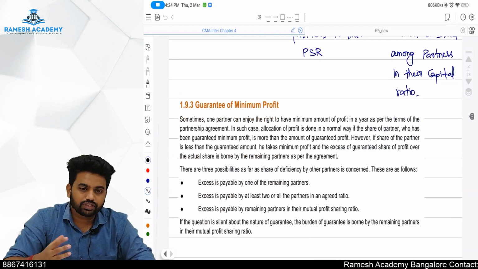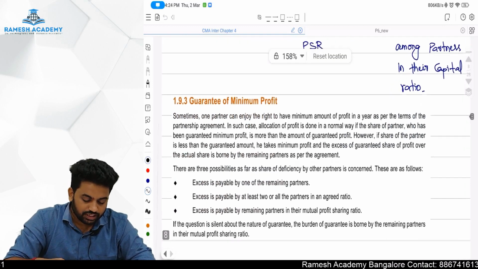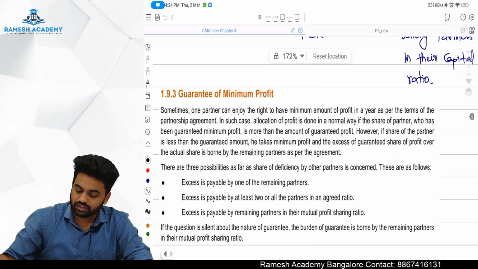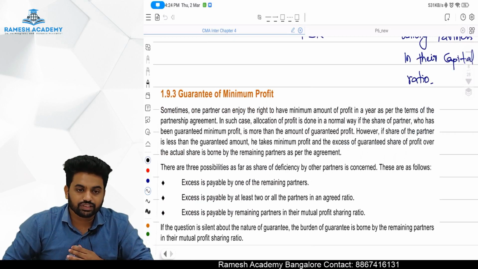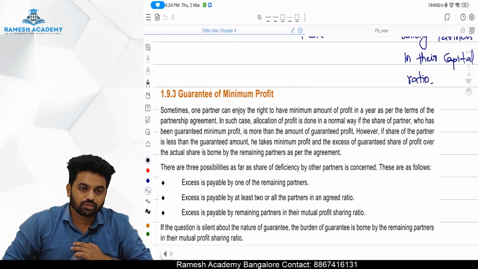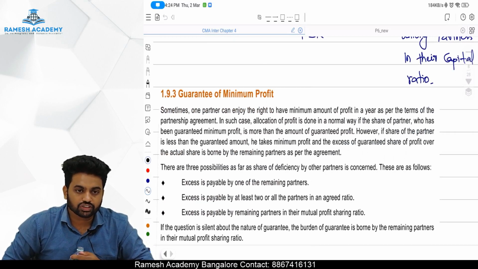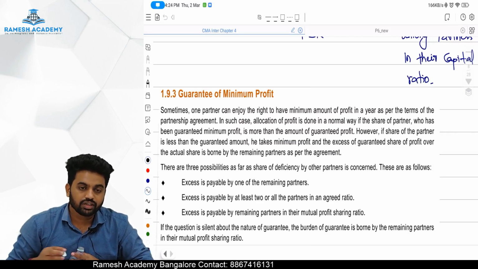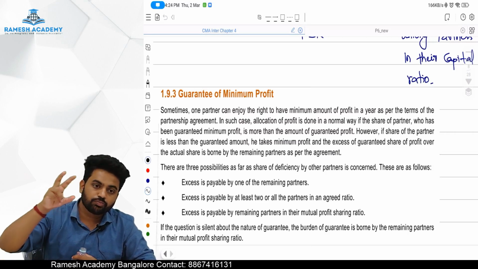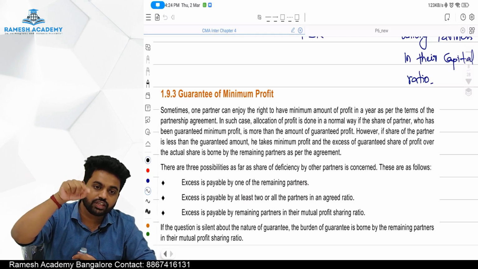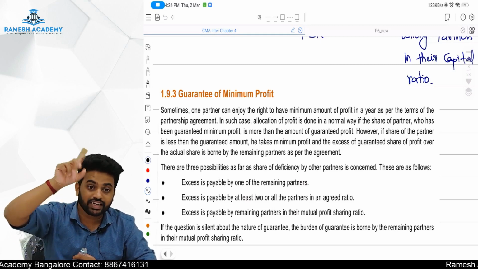Okay. Next one is guarantee of minimum profit. Here what happens is, we will ask someone to be in our business and we will tell them, boss, we are going to pay you the minimum profit. If you make a loss also, we are going to pay. So much is your minimum profit. So your profit from the business is your minimum profit or actual profit, whichever is higher.